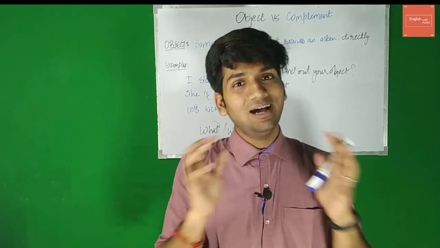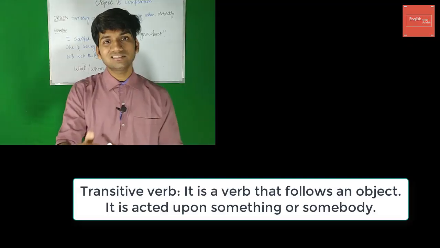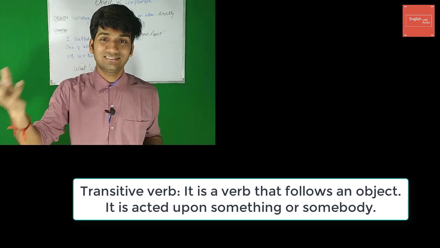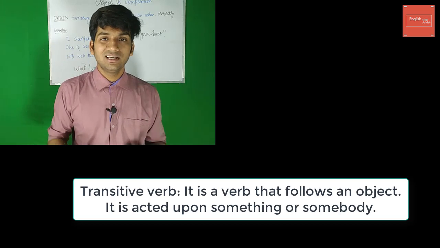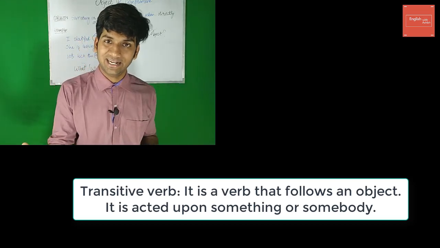The verb that you have in your sentence has to be a transitive verb. Very important, you can note it down. Let me tell you what a transitive verb is now. A transitive verb is a verb that is followed by an object, an object that is acted upon directly, right?